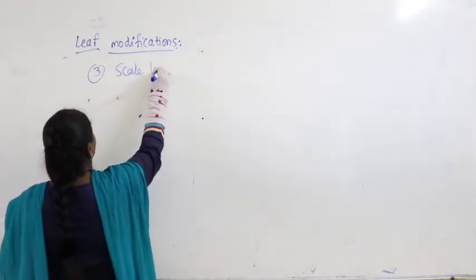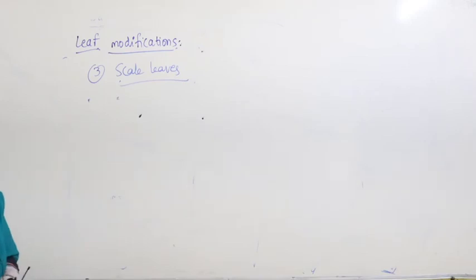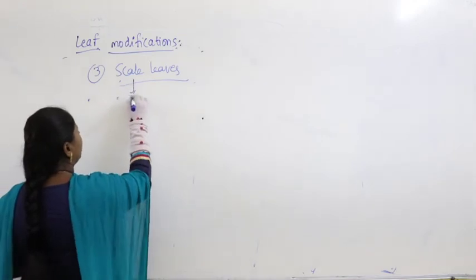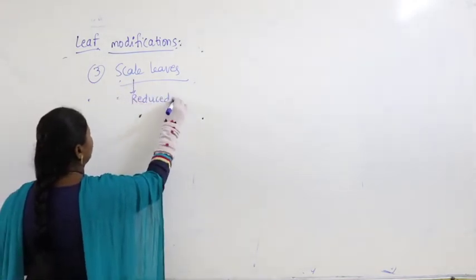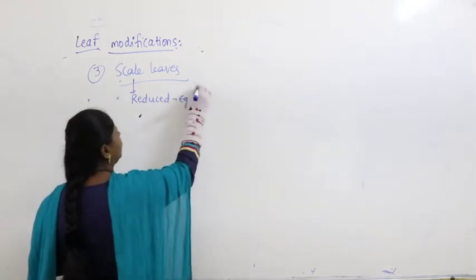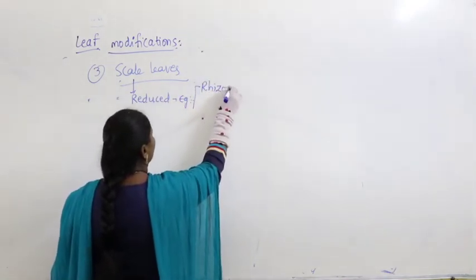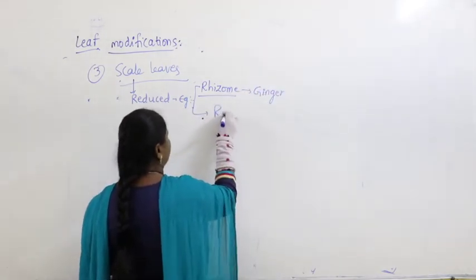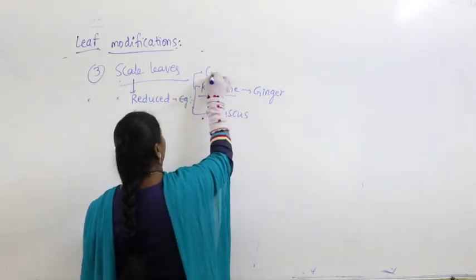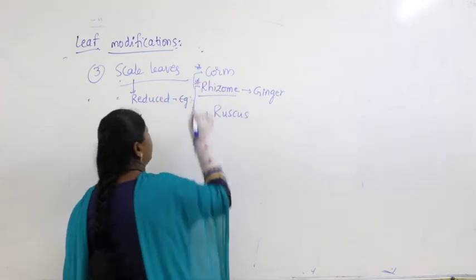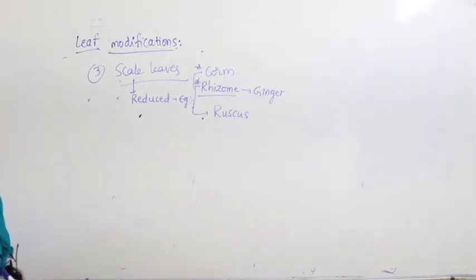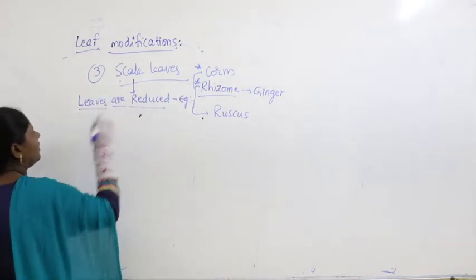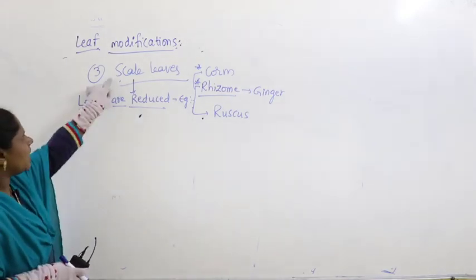Next is scale leaves. What is the next one we have? Scale leaves. So here the scale leaves are reduced in some members. For example, if you take rhizome, what did you study? Ginger, right? And also you can study the example Ruscus. You can take corm also. What happens in this case? Leaves are reduced and they are called scale leaves.